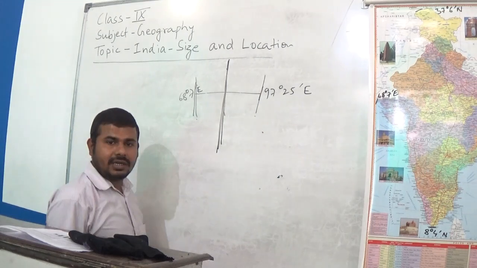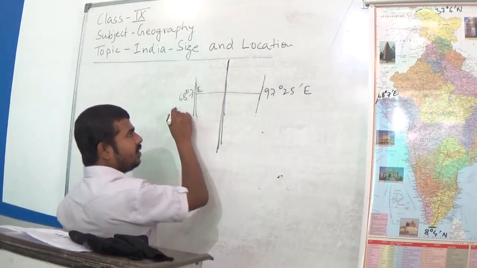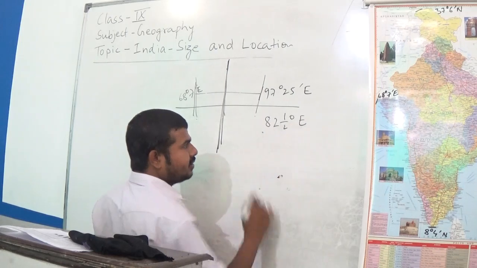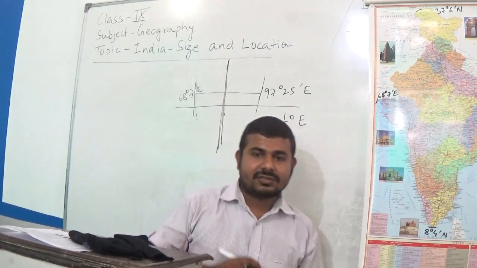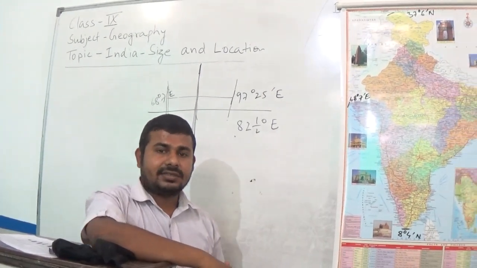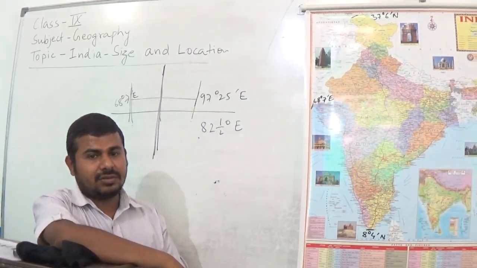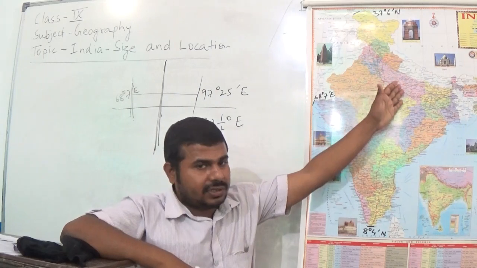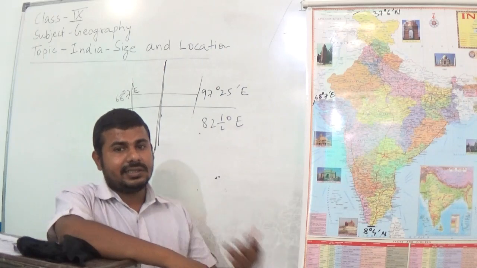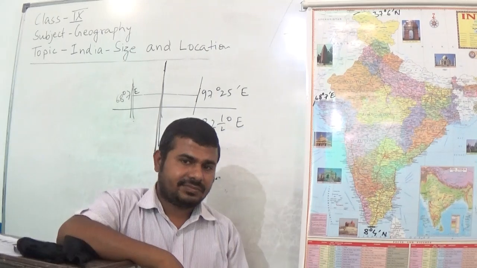Which longitude comes exactly in the middle of these two longitudes? Then if we calculate, we will get 82 and a half degrees east longitude. So that's why this 82 and a half degrees east longitude is taken as the standard meridian of India, and this meridian passes through Mirzapur in Uttar Pradesh, and the time at this longitude is taken as the standard time of the whole of India.